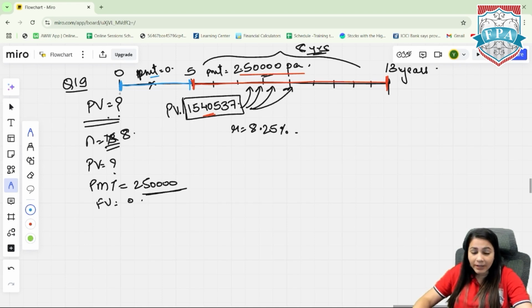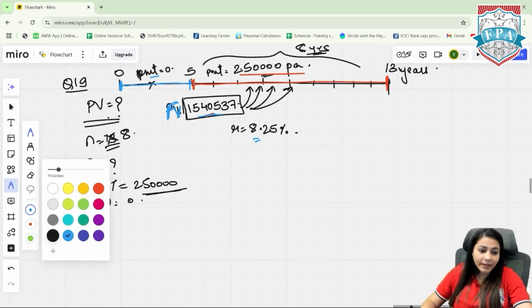Today if we are at 0, that is for the 5-year period where we have no withdrawals, we need to understand from 0 to 5, we don't want any withdrawal. We want to calculate a PV that is to be invested today. How much should I invest today so that after 5 years, I am able to withdraw 15,40,000. So this now becomes my future value if I am standing at 0 today. 15,40,000 becomes my future value. So if I am at 0 today and after 5 years I need 15,40,000, what I will have to invest today at 8.25%.